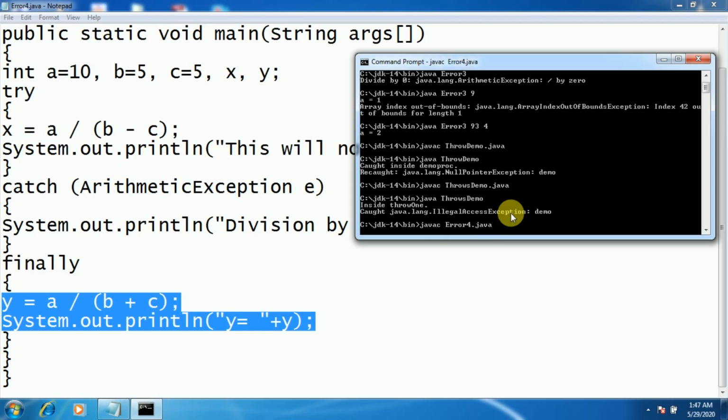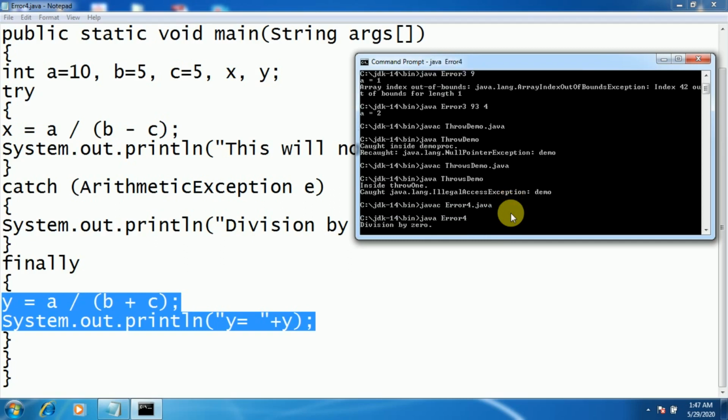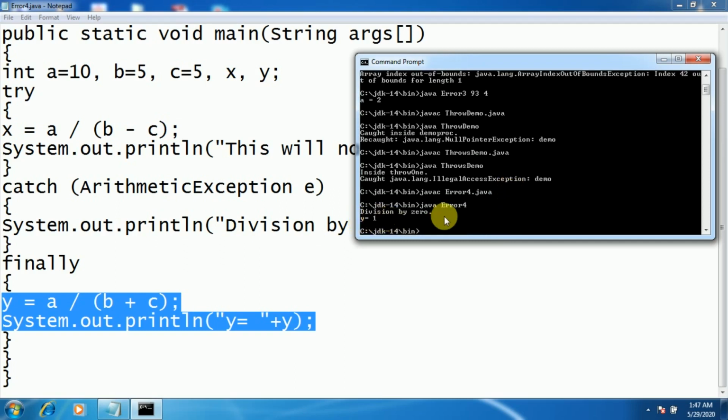error4.java. Error. Division by 0, y equal to 1. This is the statement you have included within a finally block. So those are going to be guaranteed executed.